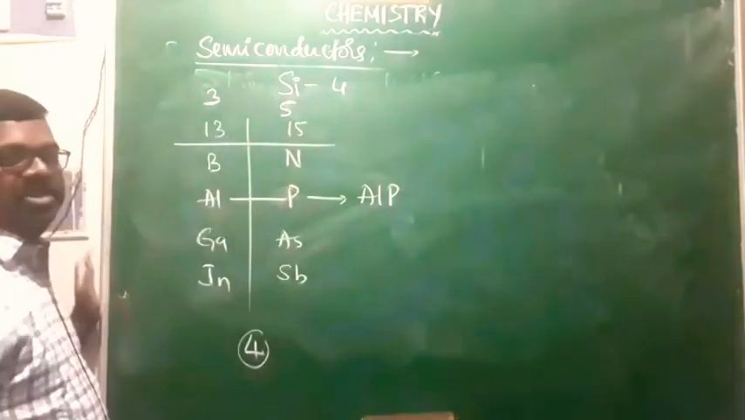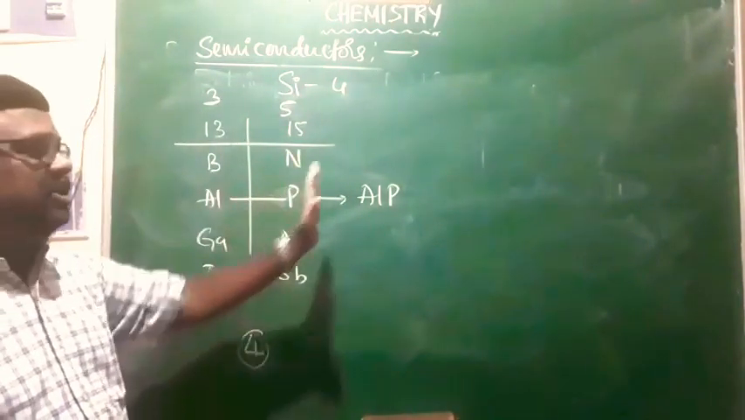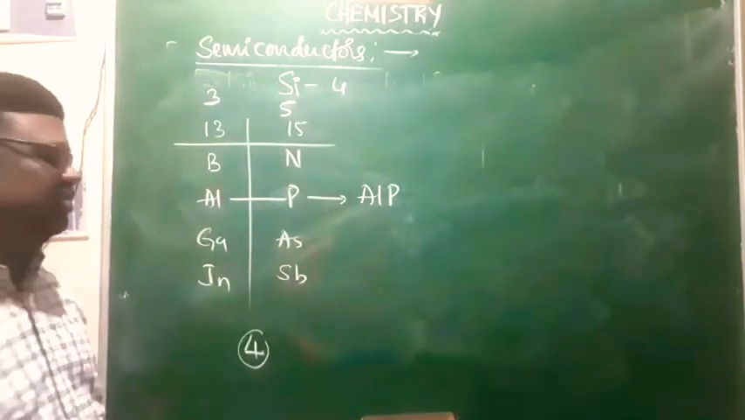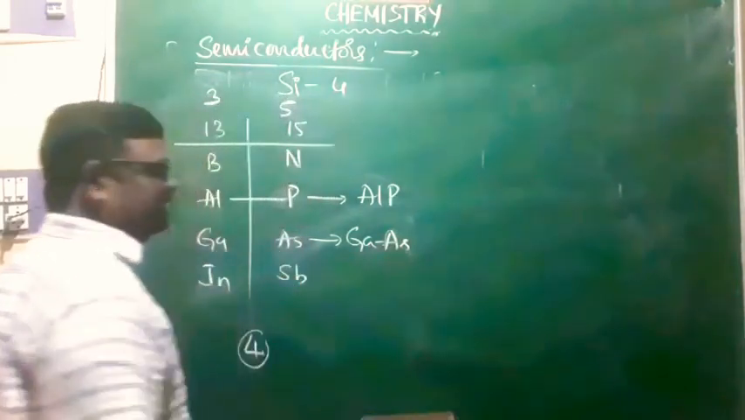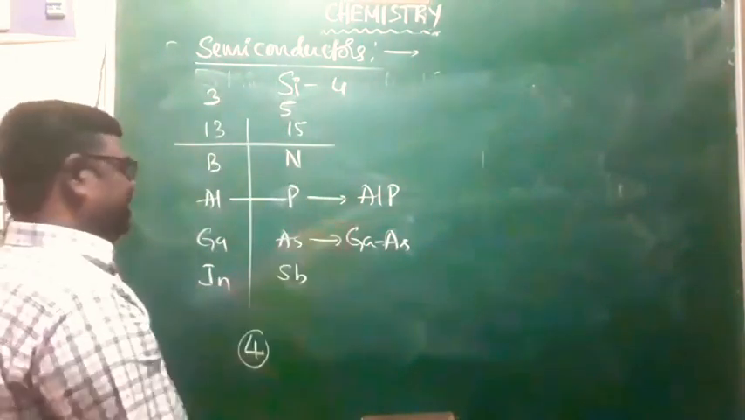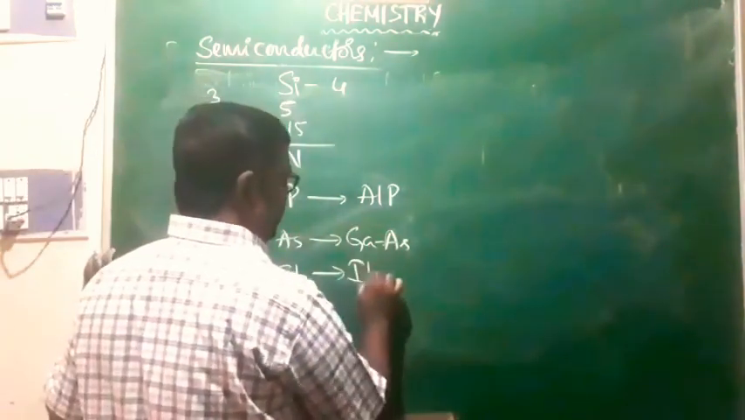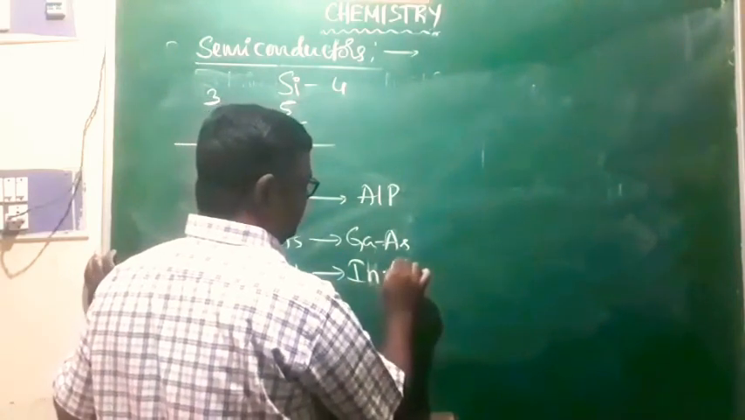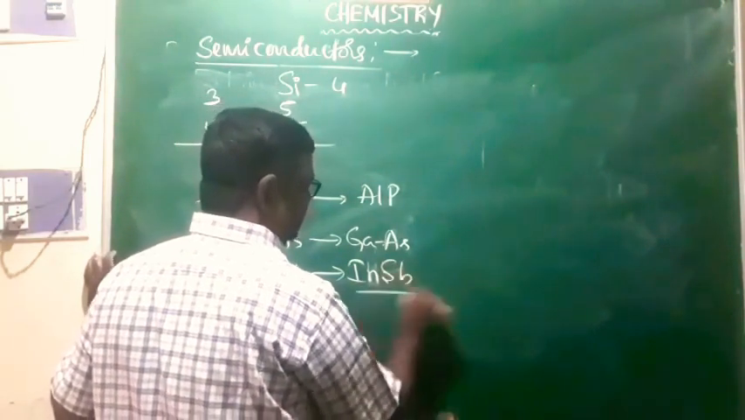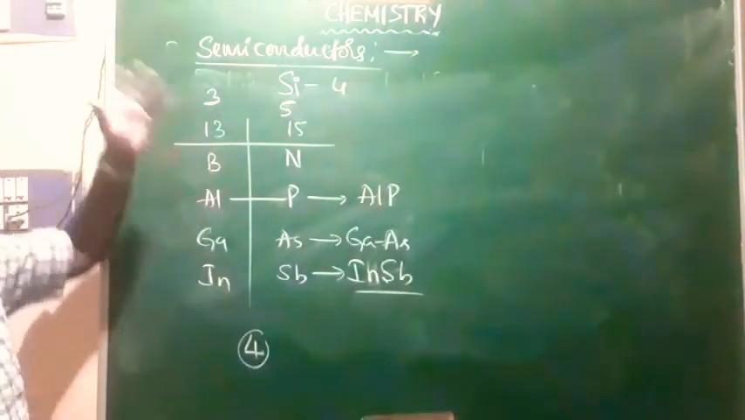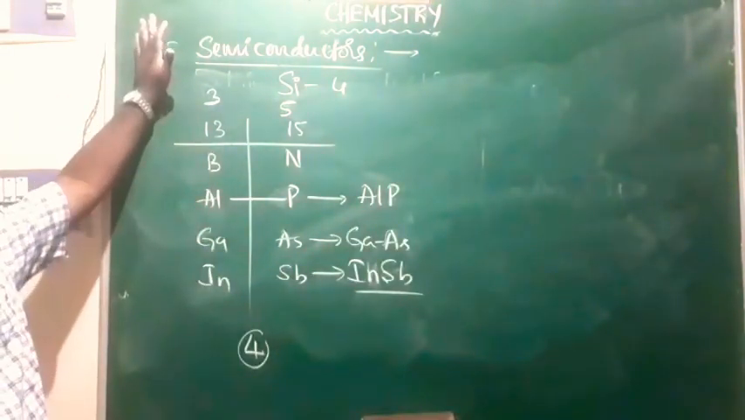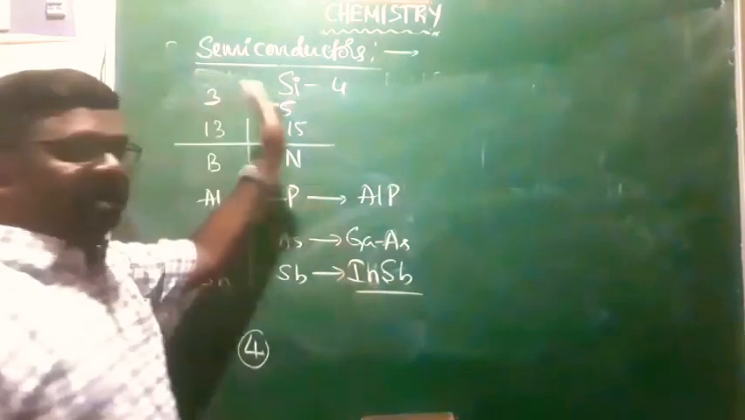Therefore, combination of 13 and 15 group elements leads to semiconductors, and of course that is successful. And then it is gallium arsenide. Yes, it is a semiconductor, right? This is one more semiconductor. Indium antimonide, that is another semiconductor. Gallium arsenide, aluminum phosphide, they are all the possible semiconductors. They are obtained by the combination of group 13 and 15.